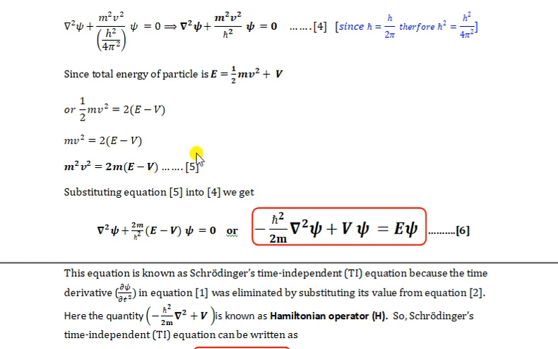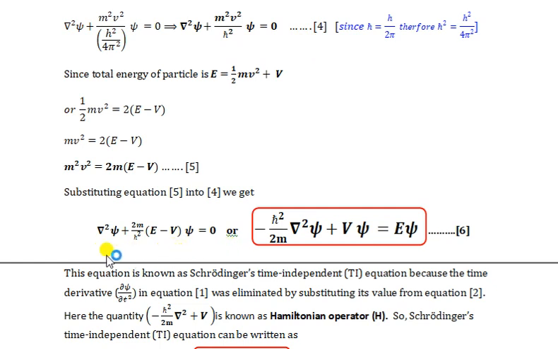This is equation 5. So we put the value of m square v square from the 5th equation into the 4th equation. Then this equation becomes del square psi plus 2m over h cross square (E minus V) psi equal to 0.